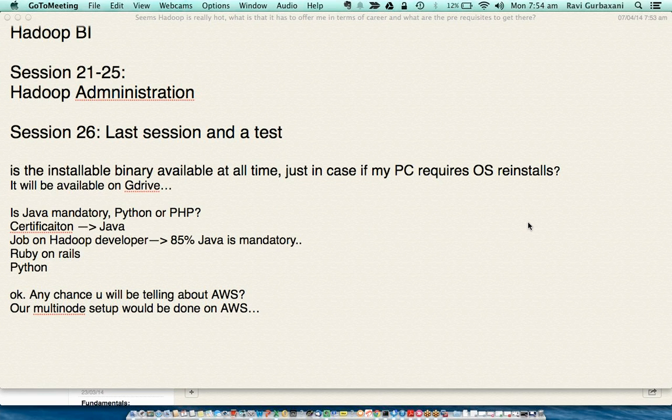Yeah, S3 will not be part. So Amazon S3, there's a separate course on cloud. So this is a Hadoop course, and S3 would come into how to use Amazon for different purposes. But what we will be showing you during this is how to basically launch an EC2 machine and everything.